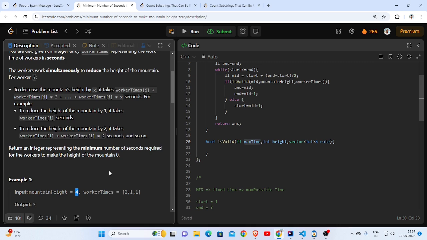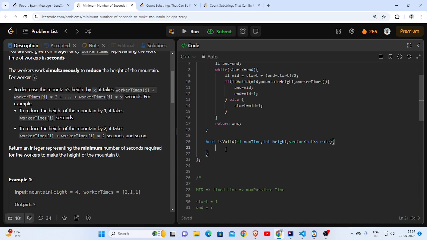So I can do another binary search for each worker to get the height, so that I can get the reduction for each worker, and accumulate it to find out if that is greater than or equal to this height. If it is, then I will return true. If it is not, then I'll return false. So this is a nested binary search concept.